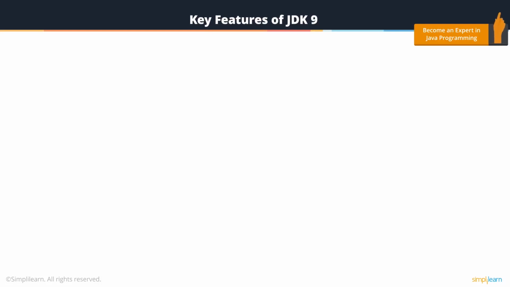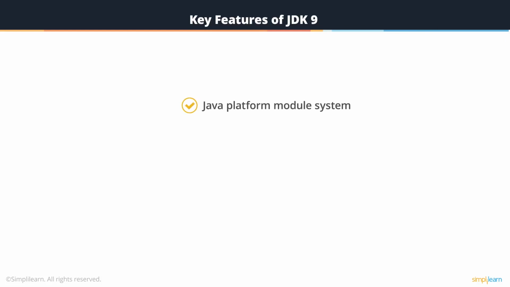The JDK 9 has been released recently and it seems promising with respect to new features and abilities. Here are some of the features. The first one is Java Platform Module System. This module allows strong encapsulation and declare explicit dependencies. Next, JShell. With the help of JShell, one can directly start writing the code on the console and execute them. Improved Java Doc. Java docs have got the search right in the API documentation, and as an added bonus, the output is also compliant to HTML5.